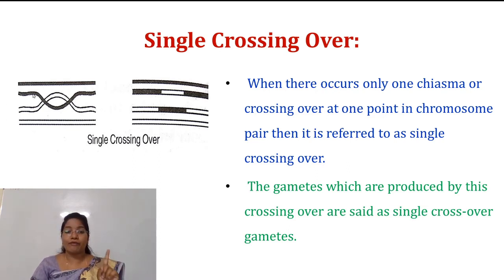That means whenever there is only one chiasma formation, that is called single crossing over. So in this figure, this is a single crossing over, and the gametes which are produced by this type of crossing over are called single crossover gametes. Okay, so this is single crossing over.